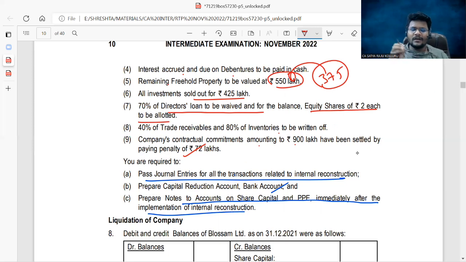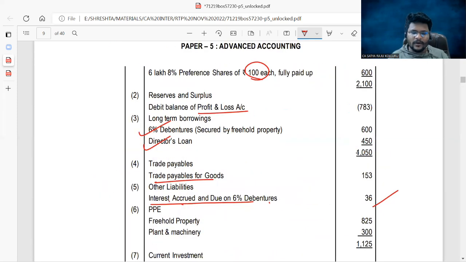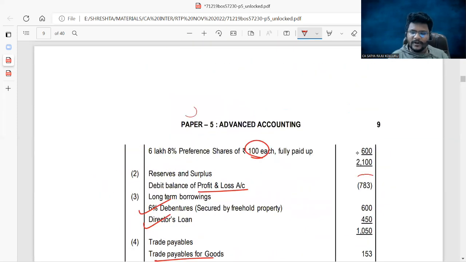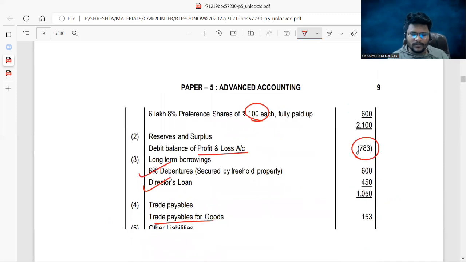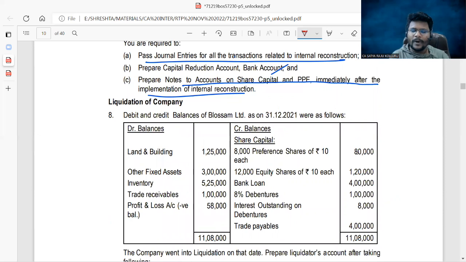Now after recording all such general entries, you can find out the reconstruction account balance. Now with the balance of reconstruction, you can set off the P&L account debit balance, which was 783. Still, if there is any balance under reconstruction account, you can transfer it to capital reserve account. That's it, guys. That is the end of problem number 7. I did not open the printed solution, I just worked it out through our problem itself.